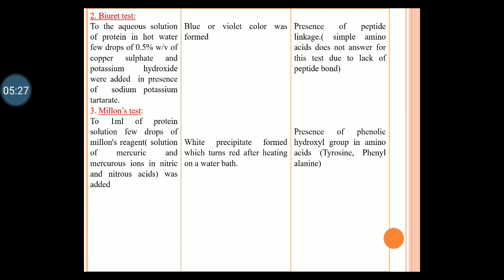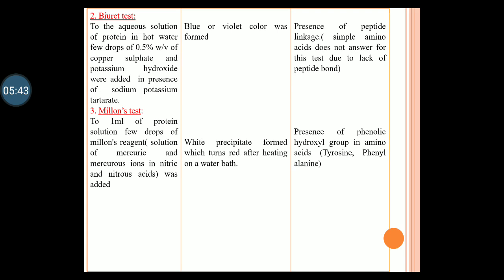Next, coming to the biuret test, it is a very important functional group test. It is used to identify the presence of the peptide bond in the protein. It is not a test for protein; it is a test for the functional group, the peptide bond. Other than protein, urea can also answer this test.